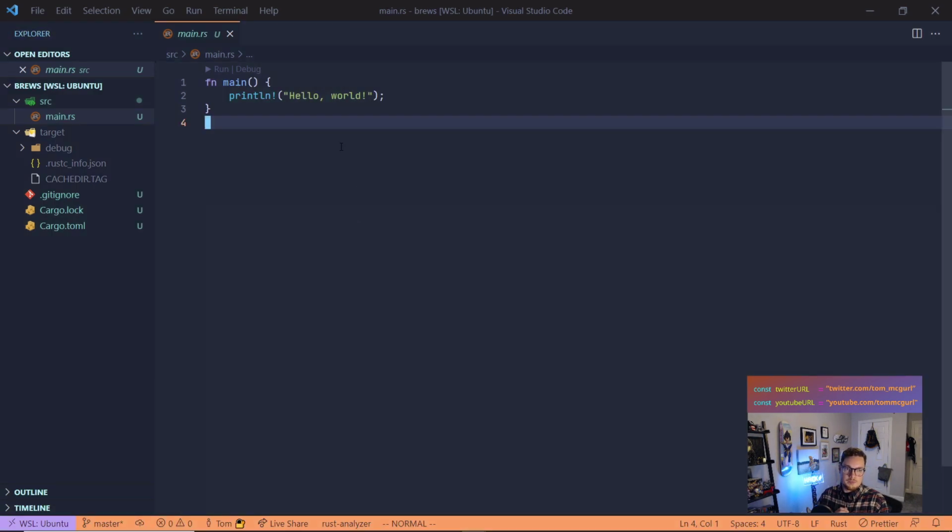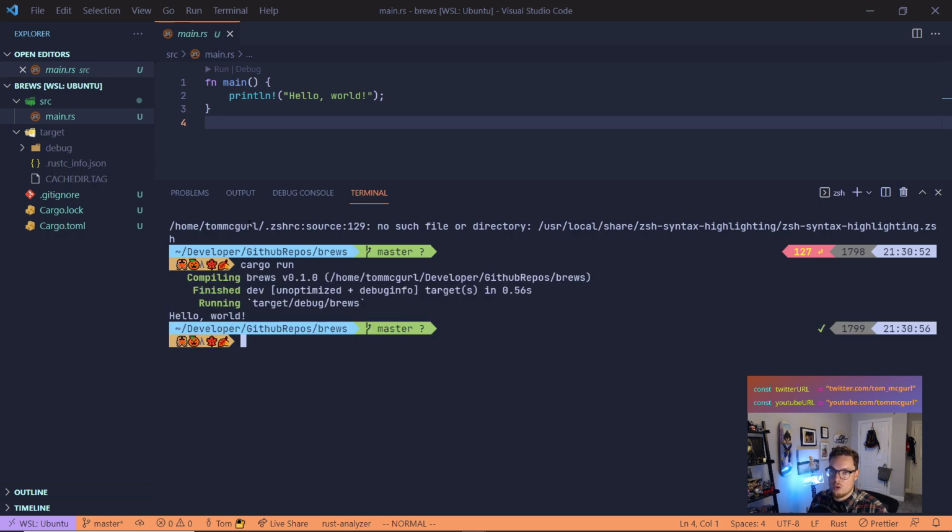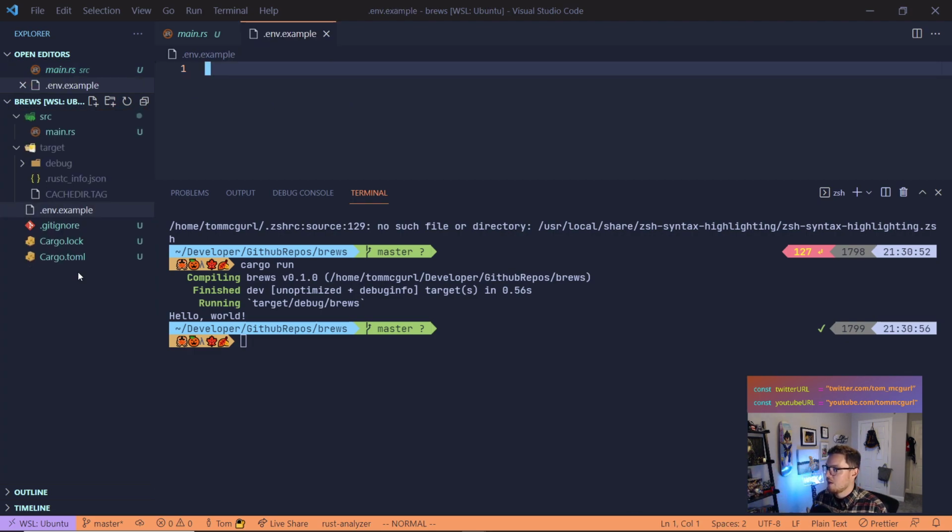What we're going to be doing, again, is making a request. The first thing we want to do is run this project to make sure everything's good. We're going to do cargo run. It's going to build. Okay, all is good. We have our hello world, and we're good to go. Next up, I'm going to create a .env.example. This is something I will commit to the repo. Basically, this is so that someone can pull down the code and have a clue as to what they have to put in their .env. This is just going to be an example file. It won't hold any values right now.